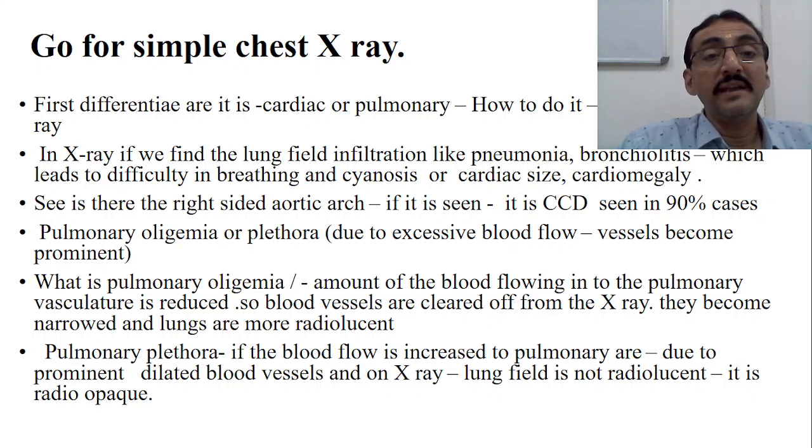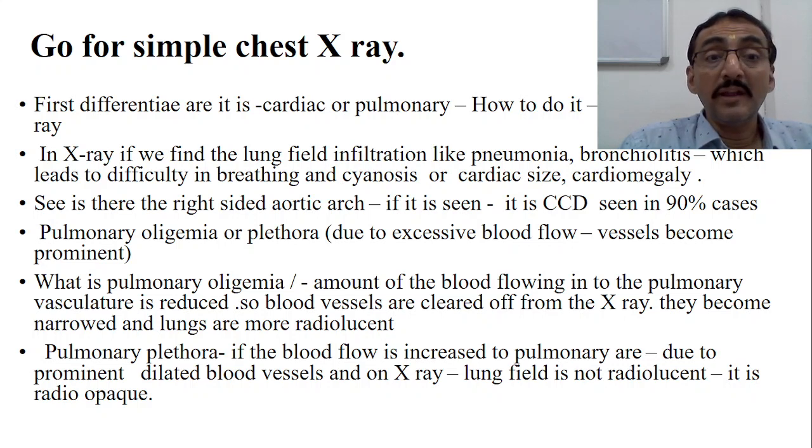In the chest X-ray, you may find a lung field infiltration like pneumonia, bronchiolitis, etc., which leads to difficulty in breathing and cyanosis, or a change in the cardiac size such as cardiomegaly. When a right-sided aortic arch is seen, then CCD is seen in more than 90% of the cases. Pulmonary oligemia or plethora may be seen.